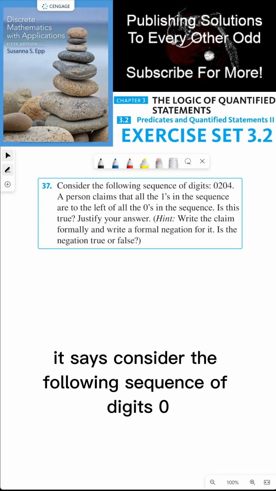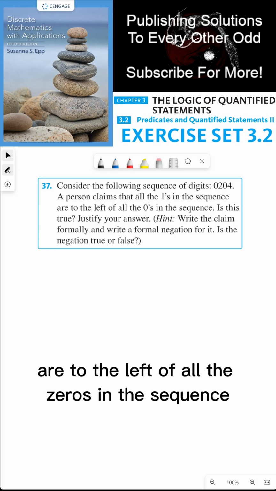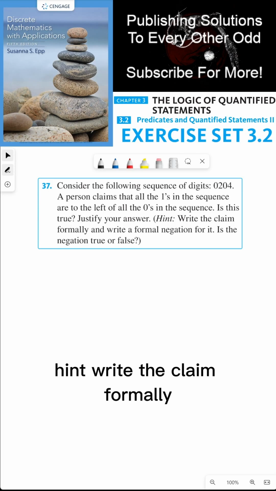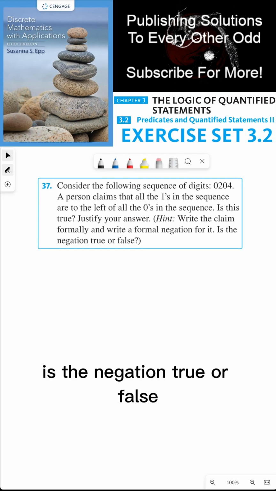Consider the following sequence of digits: 0, 2, 0, 4. A person claims that all the ones in the sequence are to the left of all the zeros in the sequence. Is this true? Justify your answer. Hint: write the claim formally and write the formal negation for it. Is the negation true or false?